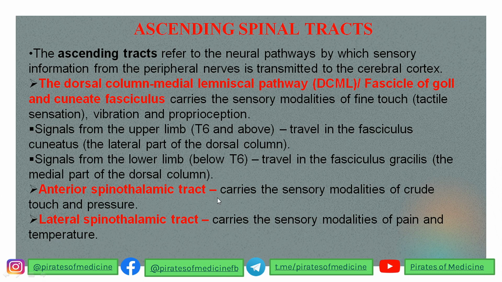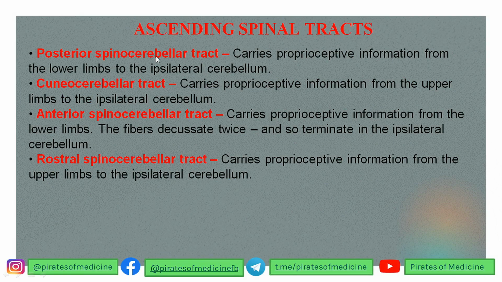Then we have the anterior spinothalamic tract. These carry the modalities of crude touch and pressure. Then we have the lateral spinothalamic tract. They carry the sensory modalities of pain and temperature. So they carry this information to the cerebral cortex. Correct? And then we have the spinocerebellar tracts. Posterior carries proprioceptive information from the lower limbs to the ipsilateral cerebellum.